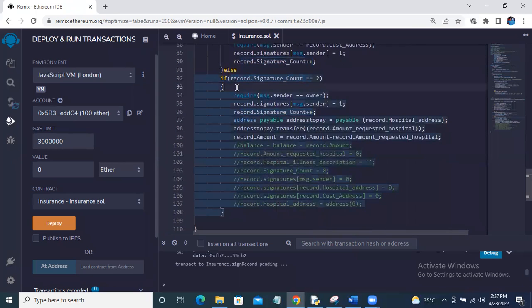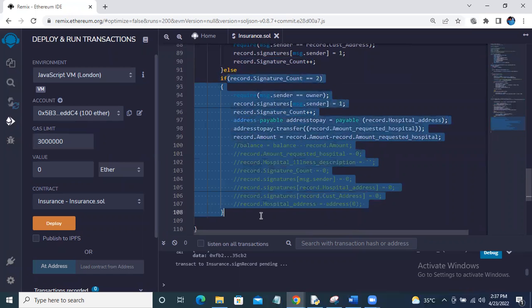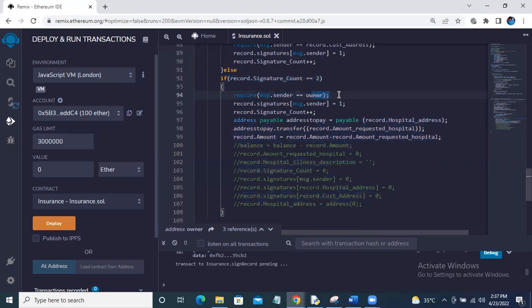Now this is the third signature, where the owner will sign. This is to make sure that the owner is saying he has checked all the conditions, like the illness the patient has, and he accepted to send money to the hospital. So the third signature should be done only by the owner, and this condition will make sure of that.